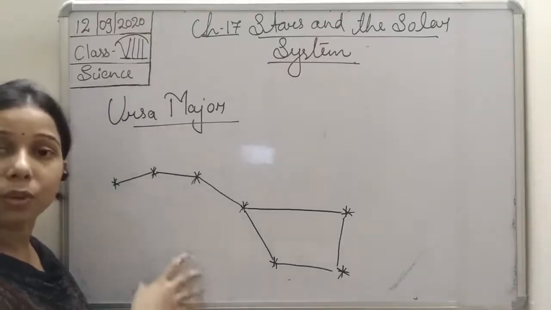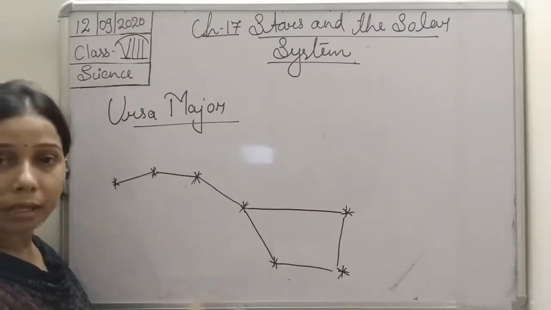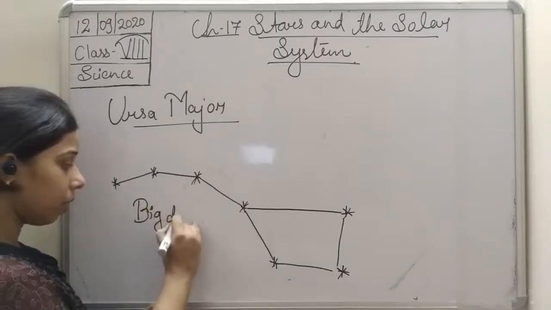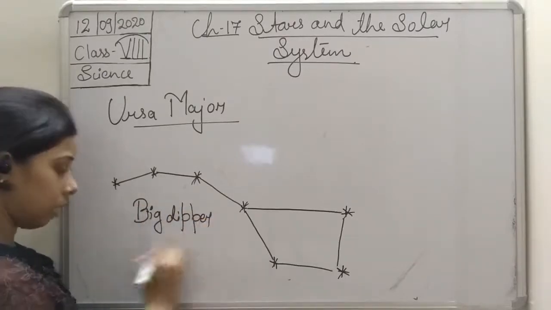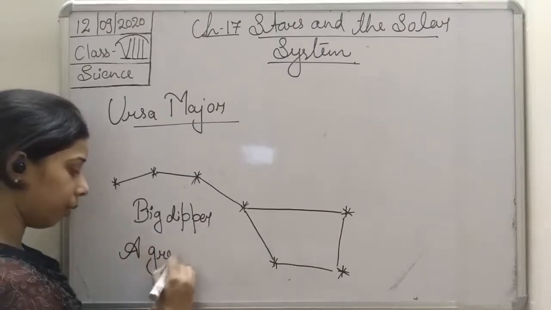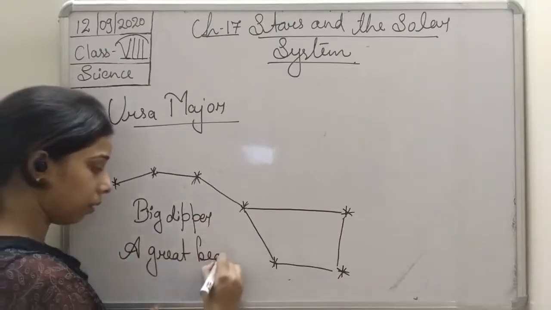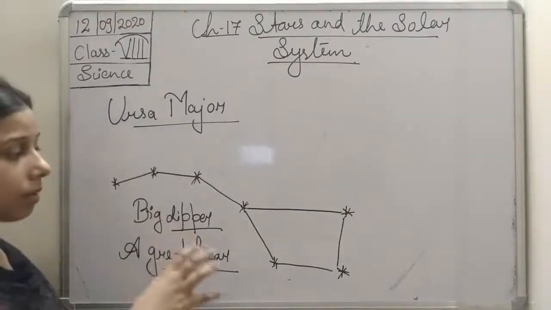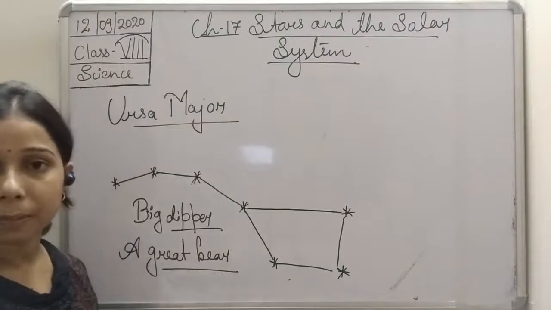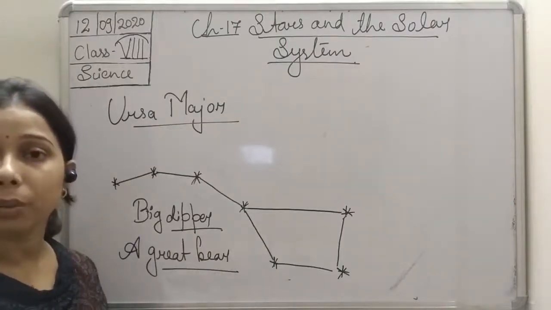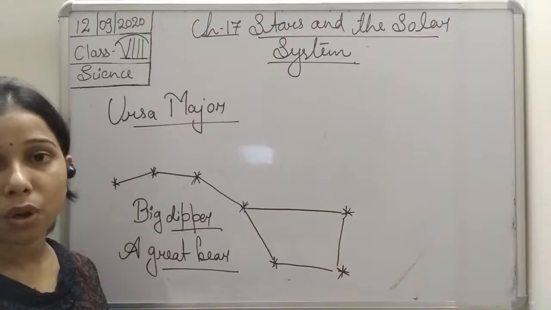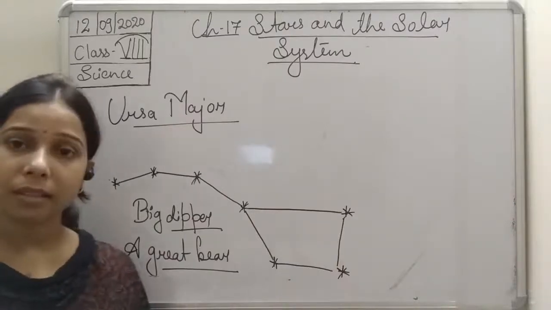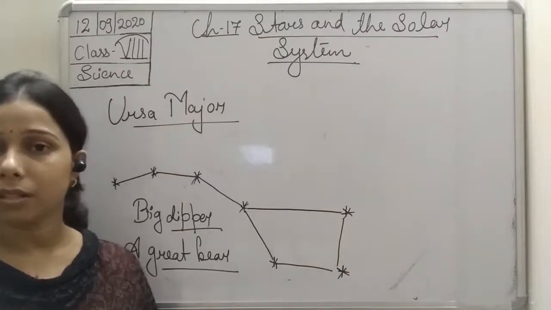Now you can see here it looks like a spoon. That is why the name given to it is the Big Dipper or the Great Bear. Okay, so all the 7 stars arrange themselves like that. So this is about the Ursa Major, which consists of 7 stars. Other faint stars are also there, but these are the 7 bright stars which together form the Ursa Major.